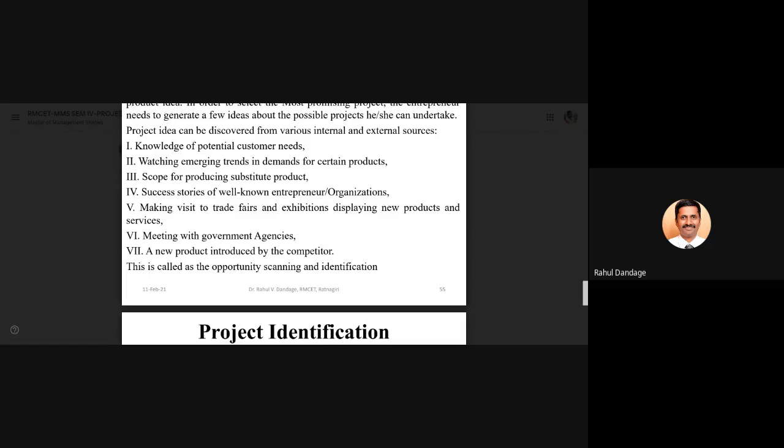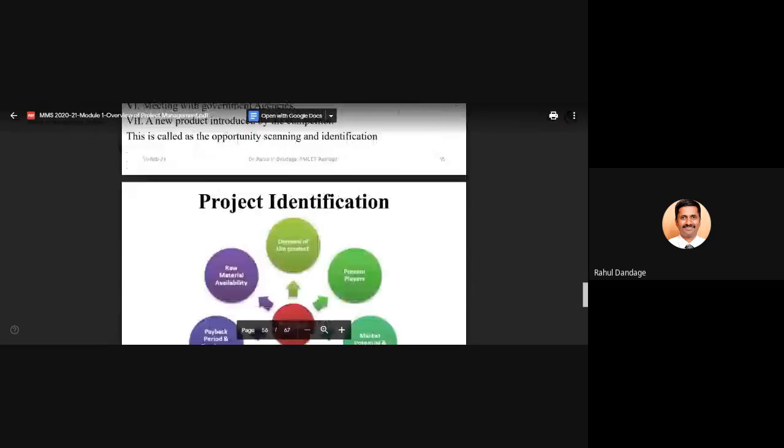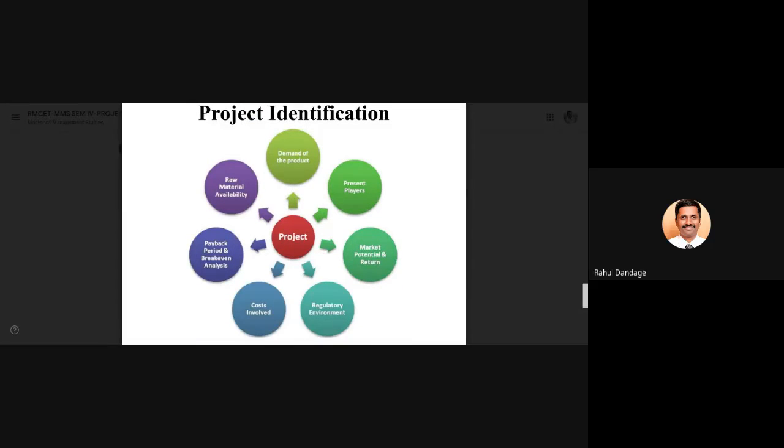If you have the SWOT analysis for your own organization, then depending upon your strengths and the opportunities available in the market, based upon all these parameters, we can identify certain new projects which that organization should look forward to. So you can see this is a diagram.